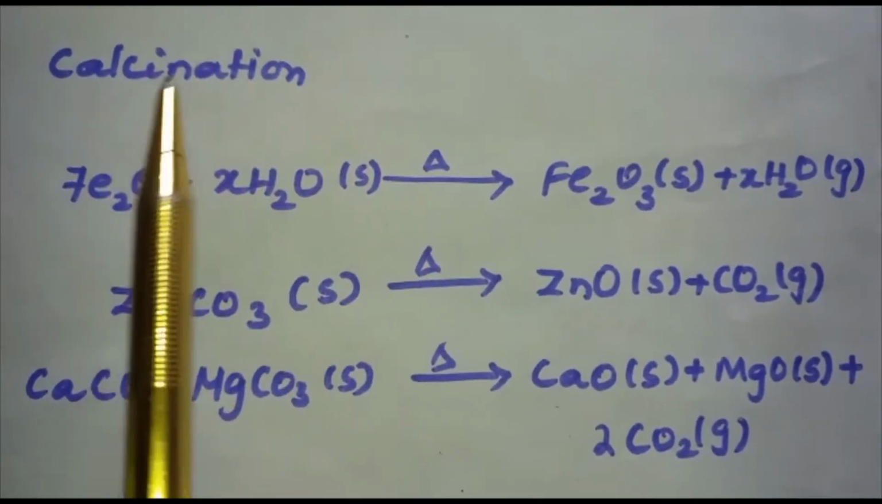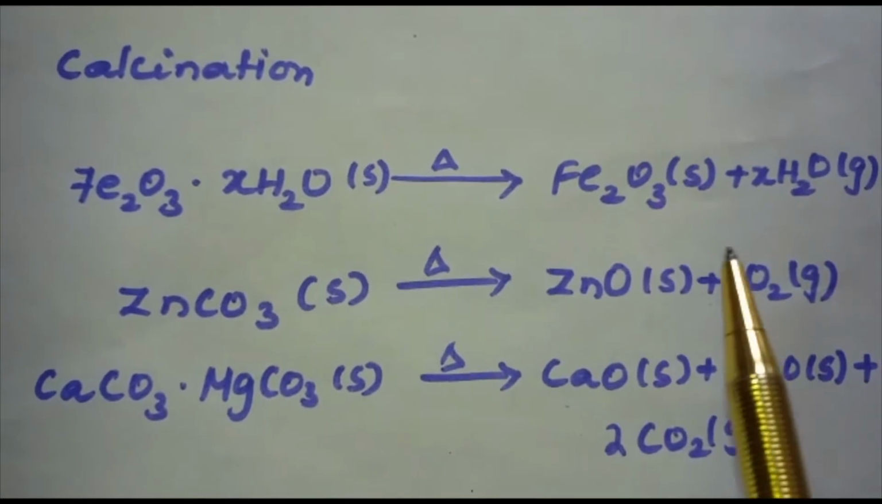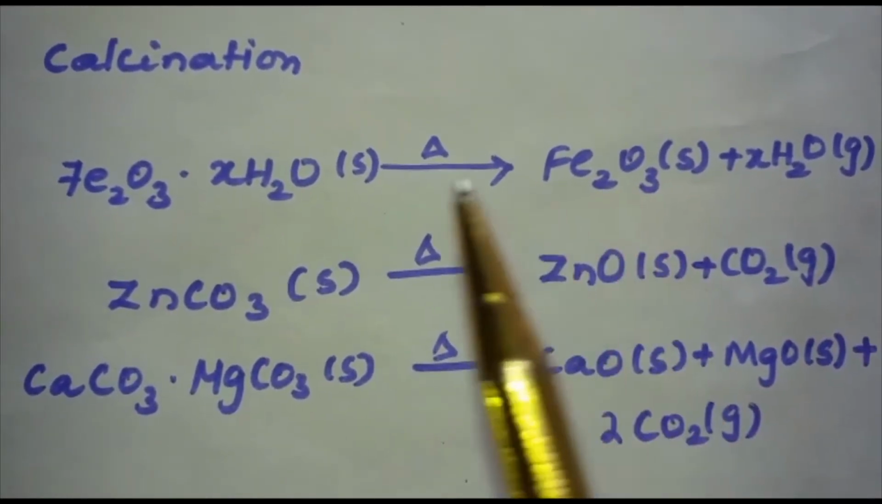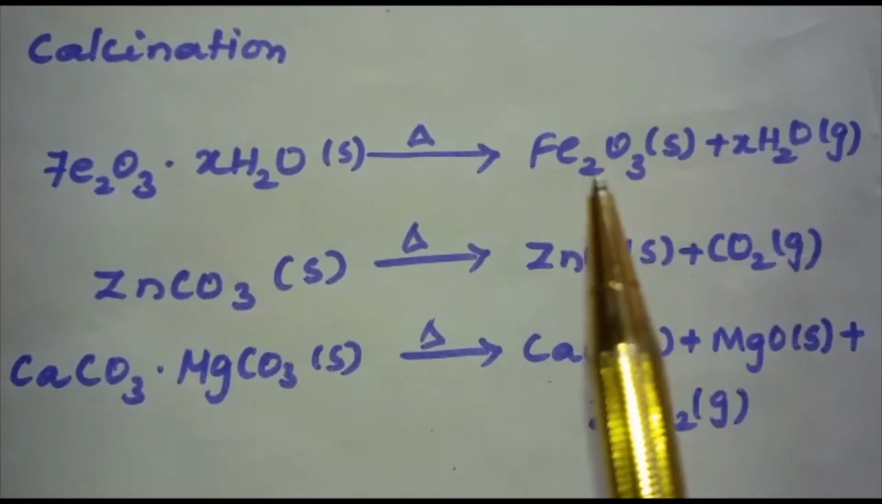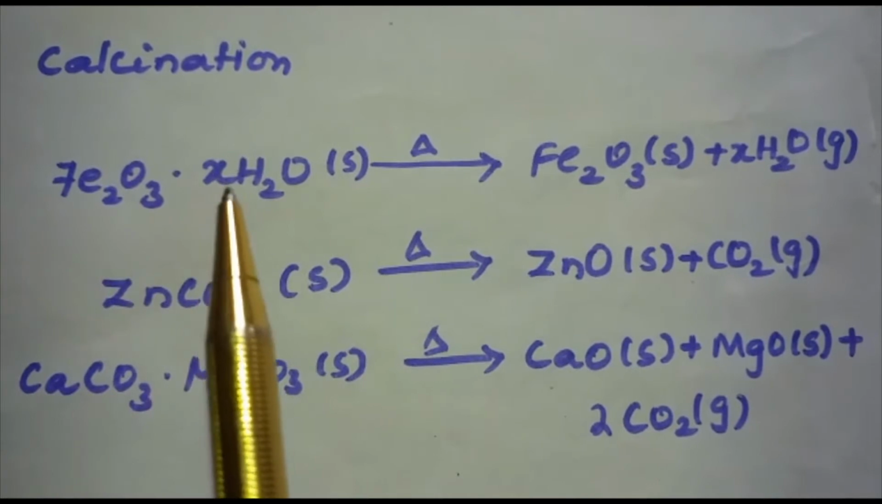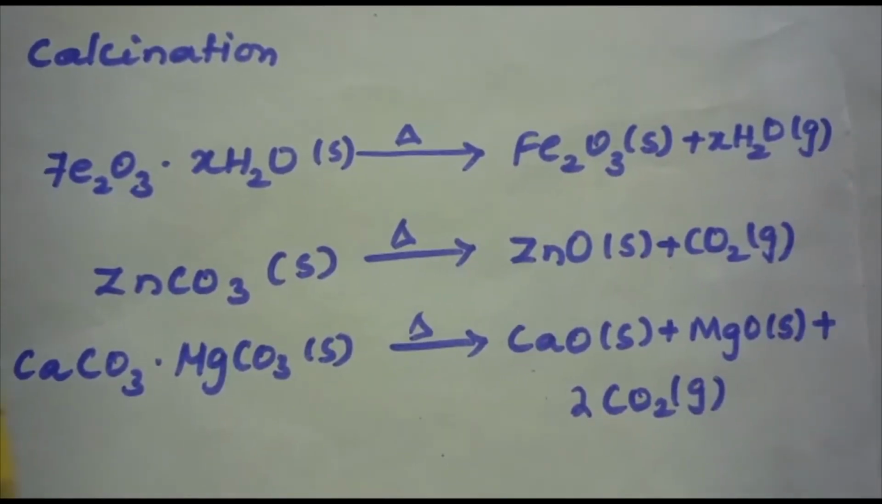Calcination. Calcination involves heating when the volatile matter escapes, leaving behind the metal oxide. Calcination takes place in the absence of air or in a limited supply of air. Examples: Fe2O3.xH2O gives Fe2O3 plus xH2O.